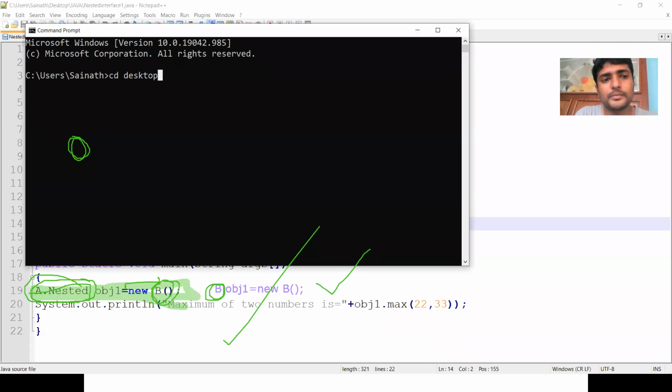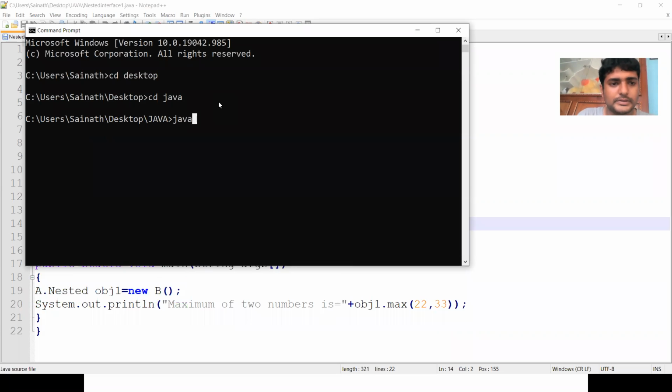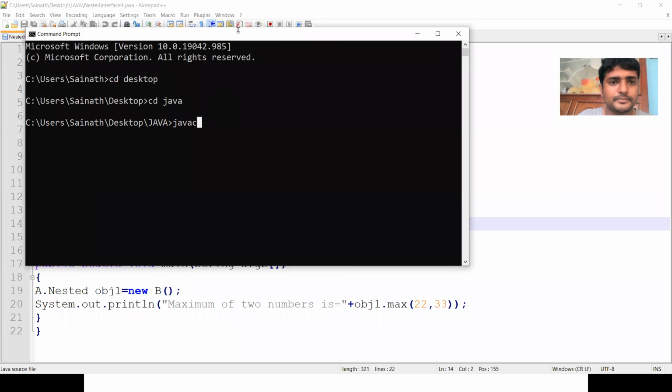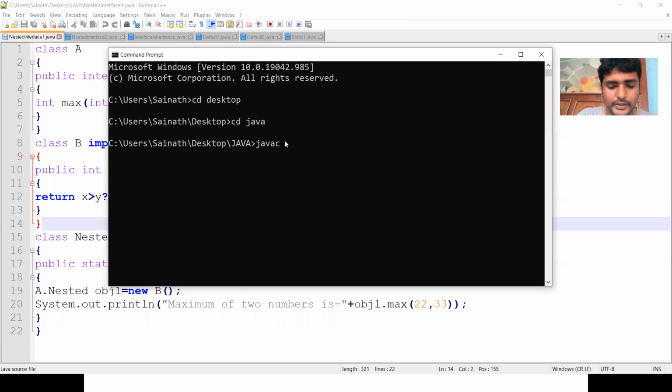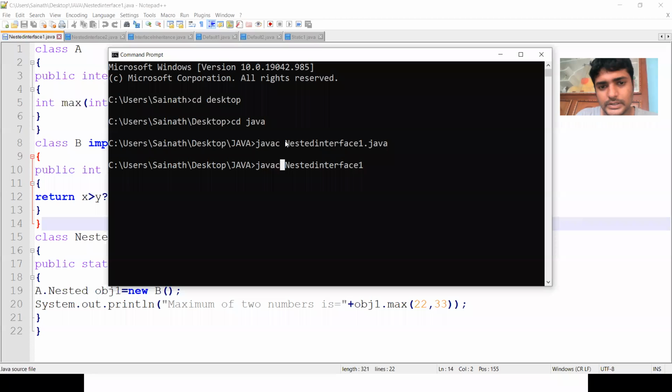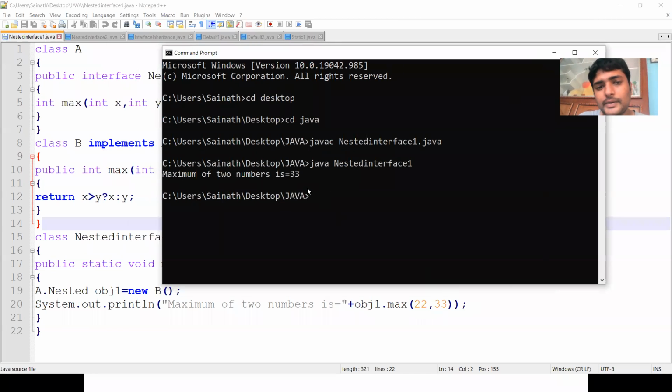CD desktop. CD. So here the program name is javac nested interface 1.java. I have compiled the program and I am executing the program. So the maximum of two numbers is 33. I have given the numbers 22 and 33, and I get the maximum number as 33.